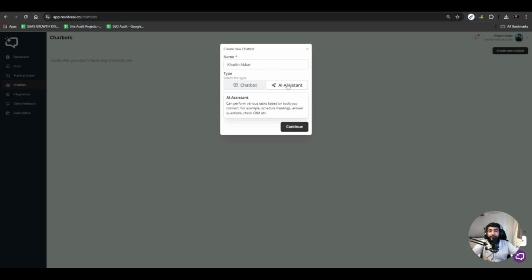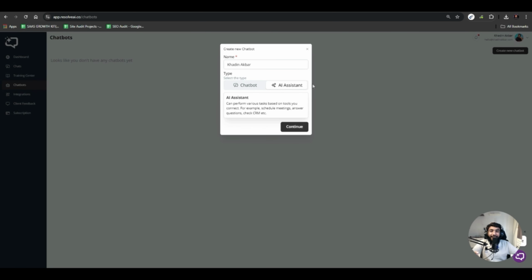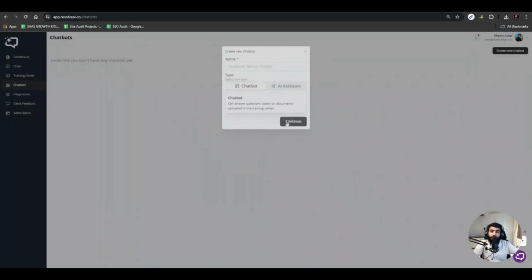And this AI agent can book meetings for you. This AI agent can tell you weather conditions. In the course I built this AI weather agent, so that you can connect the APIs and create an API tool that can solve your internal problems. Or let's say you have a CRM and you want user data, you can do that. There are several things that you can do with an AI assistant. But right now what we want is to build an AI chatbot. So I'll select this one and I'll hit continue.